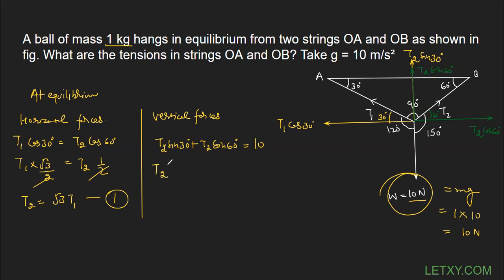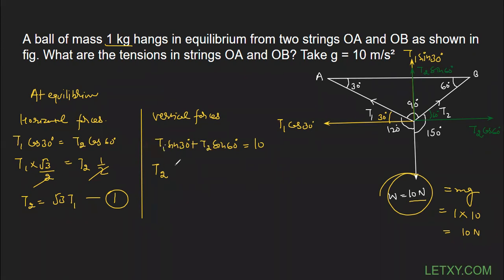You can see T2, I think I have made a mistake. You can see this is actually tension T1, so this must not be T2. This must be T1. So let me correct it. This must be T1 and sine 30. Okay, so T1 sine 30. I also need to correct it here. This is T1 sine. Is it correct? No, this was already correct.